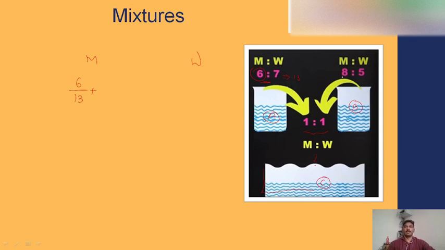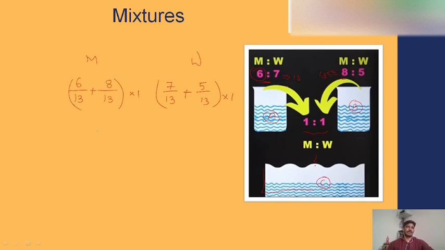Next, similarly, in container B also, there are 8 parts of milk out of how many? 8 plus 5 is also 13. So there are 8 parts of milk out of 13 parts. Now, how many parts do we need to take from this one? We need to take one part. Similarly, there are 7 parts of water out of 13 parts, and 5 parts of water out of 13 parts, and we need to take them in a 1 to 1 ratio.